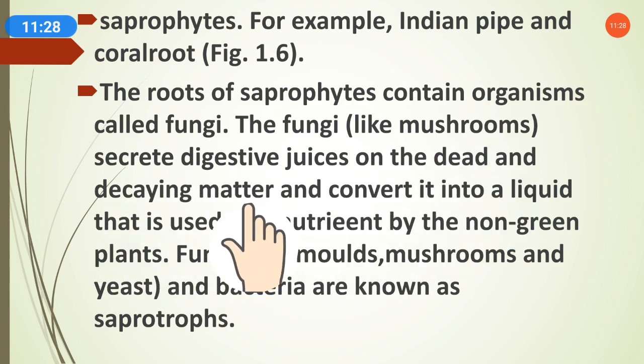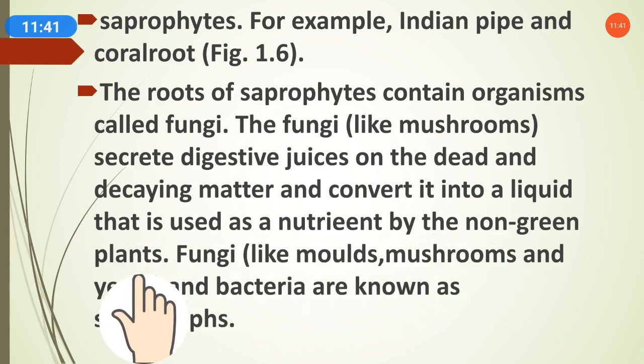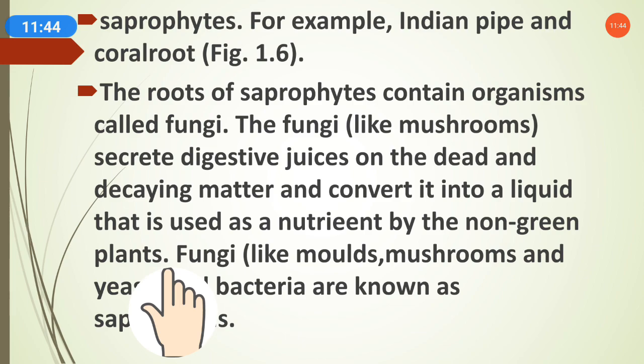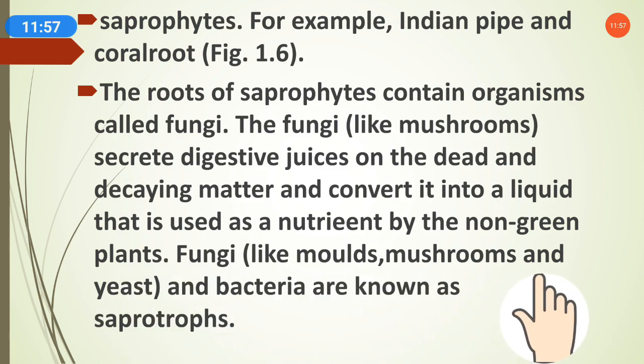What is the function of fungi here? Fungi create digestive juices on the dead and decaying matter of plants and animals, and convert it into a liquid that is used as nutrient by the non-green plant. The digestive juices convert the matter and leave it in the form of liquid, so that the plants can use this liquid as nutrients. Fungi like molds, mushrooms and yeast, and bacteria are known as saprotrophs, because they help in creating nutrients from dead and decaying matter.